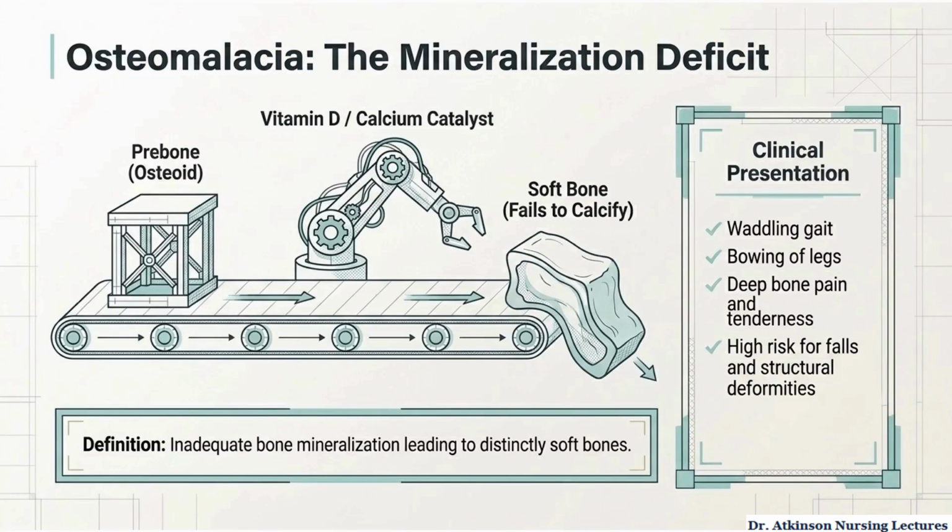Osteomalacia is a bone mineralization disorder, not a bone loss disorder. The osteoid framework is present, but without adequate vitamin D, calcium and phosphorus cannot mineralize it properly, leaving the bone soft. Patients commonly develop deep bone pain, tenderness, waddling gait, bowed legs, falls, and skeletal deformities. The waddling gait occurs because softened weight-bearing bones cannot support normal movement.